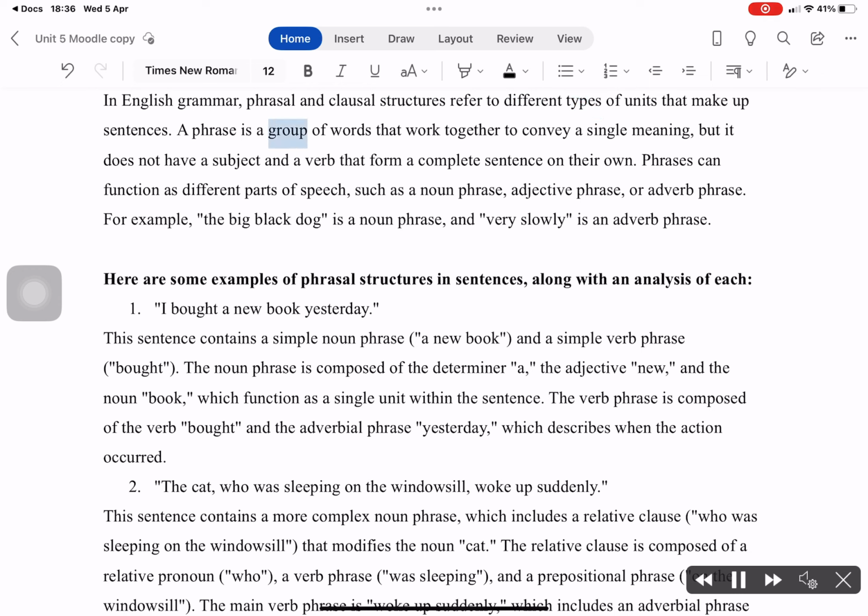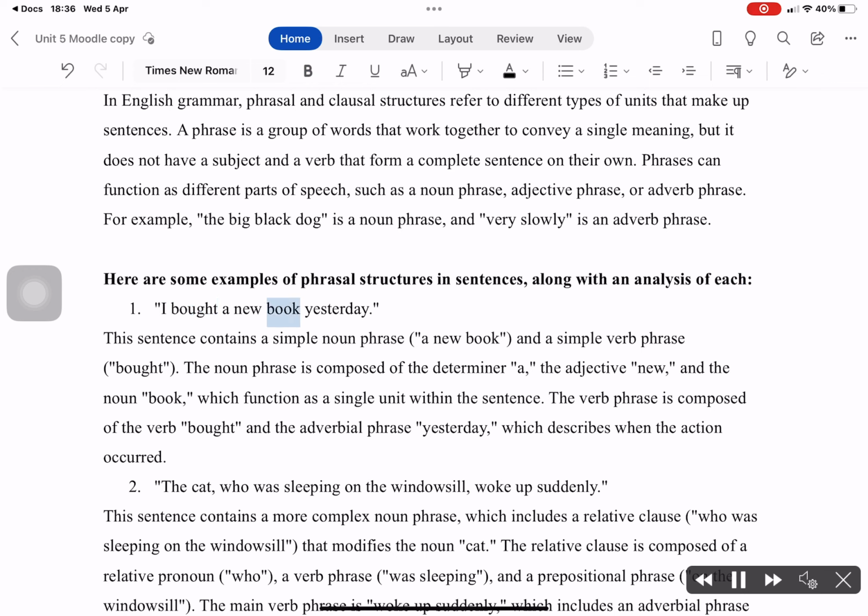A phrase is a group of words that work together to convey a single meaning, but it does not have a subject and a verb that form a complete sentence on their own. Phrases can function as different parts of speech, such as a noun phrase, adjective phrase, or adverb phrase. For example, "the big black dog" is a noun phrase, and "very slowly" is an adverb phrase. Here are some examples of phrasal structures in sentences, along with an analysis of each.